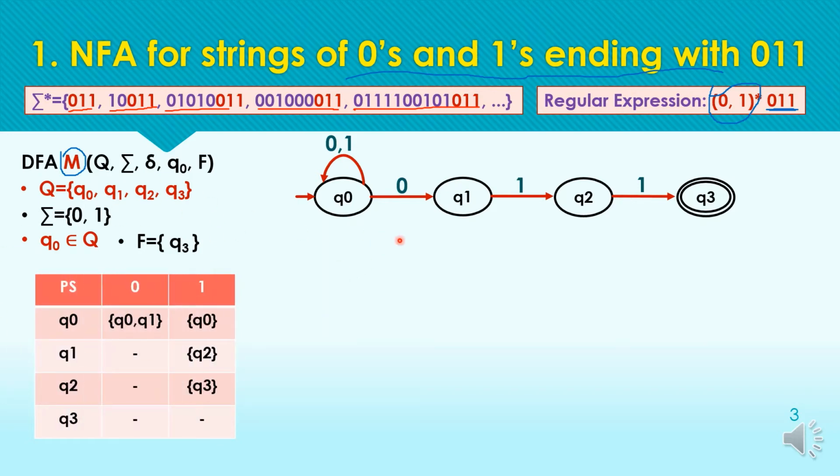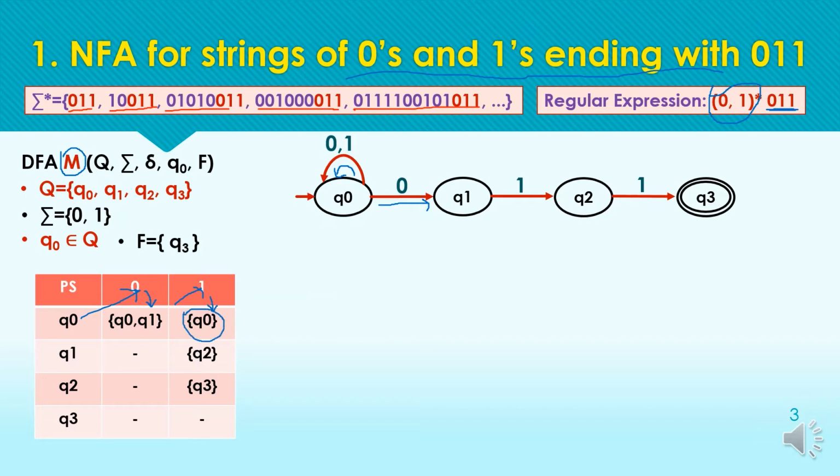This transition diagram can also be defined with the help of a transition table like this. From present state Q0, on reading symbol 0, we are moving to the set Q0 and Q1. Here set means we have two transitions, one to Q0 for the input symbol 0 and one to Q1. So we have to write both the states here in the form of a set, and for input symbol 1 we have just one transition to Q0, so the set has only one element, Q0.